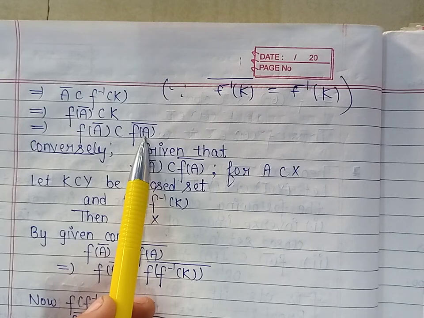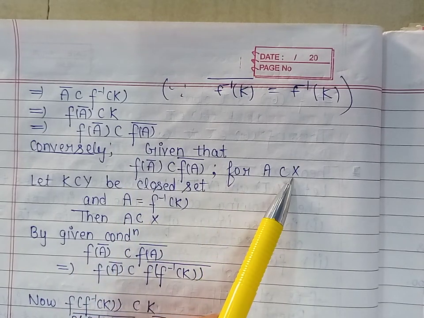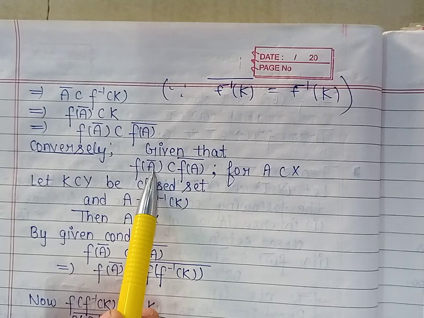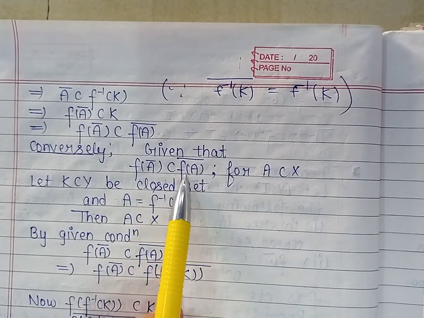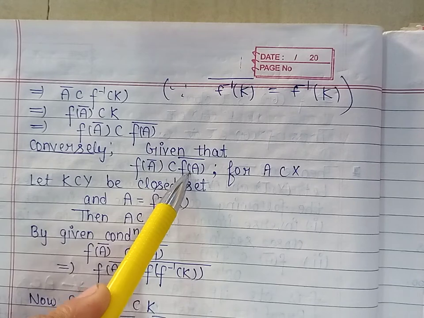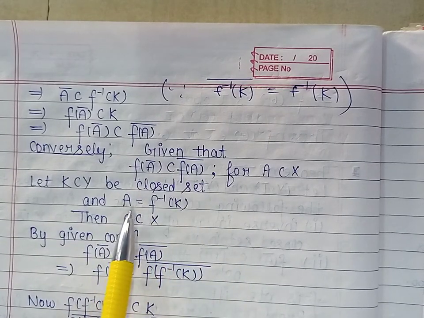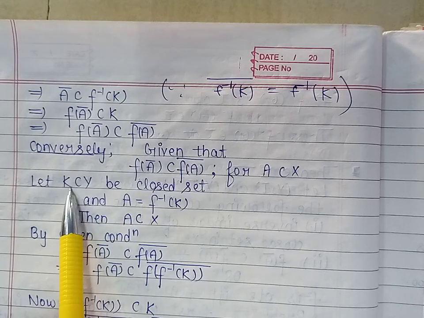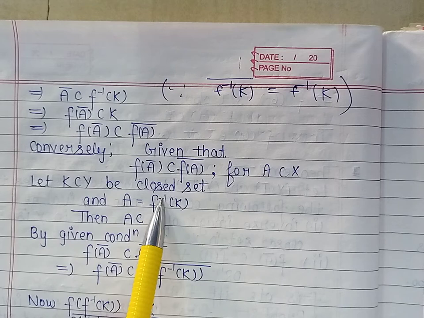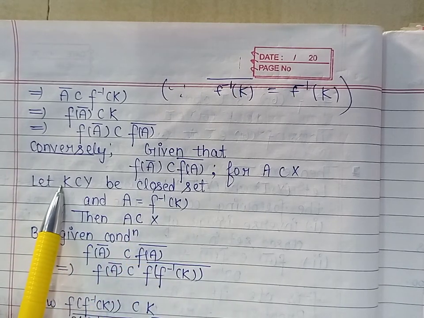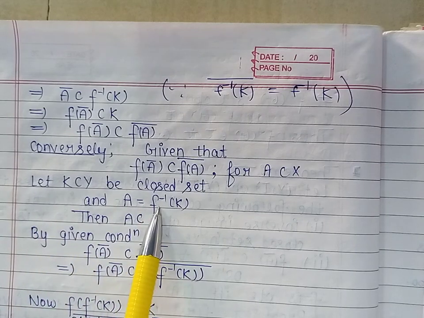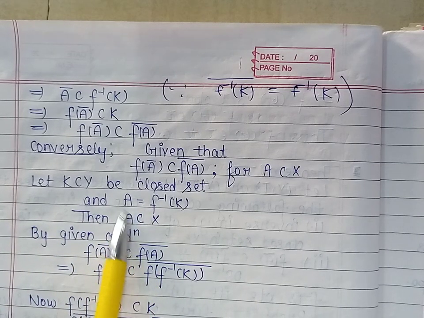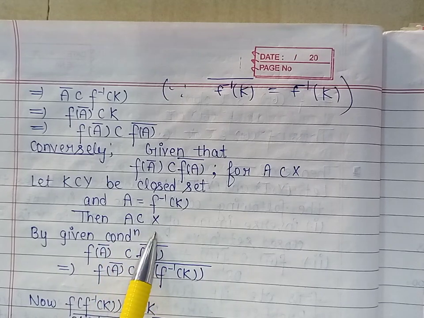Conversely, we are given this condition that for every A subset of X, the image of the closure of A is contained in the closure of the image of A, and we are to prove that the inverse image of every closed set in Y is closed in X. So let K subset of Y be closed, and we are to prove that f inverse K is closed in X. Let us denote f inverse K by the set A. Now f inverse K is a subset of X, so A is a subset of X.